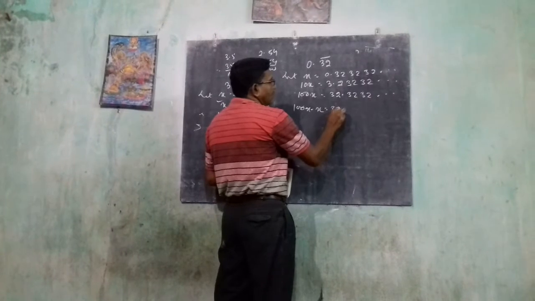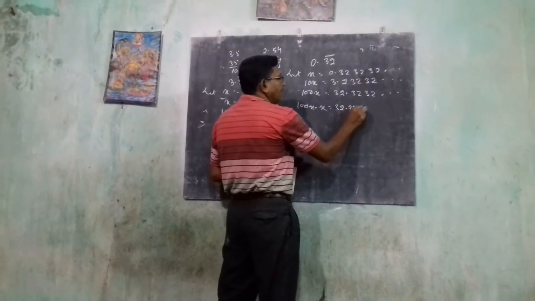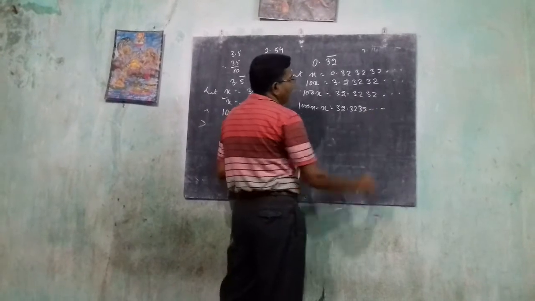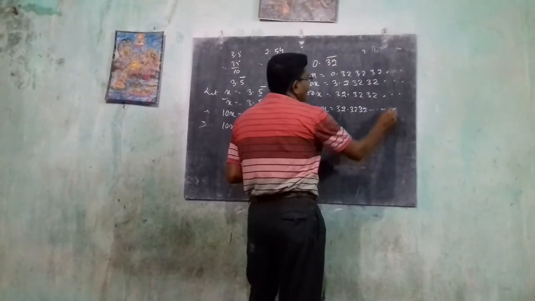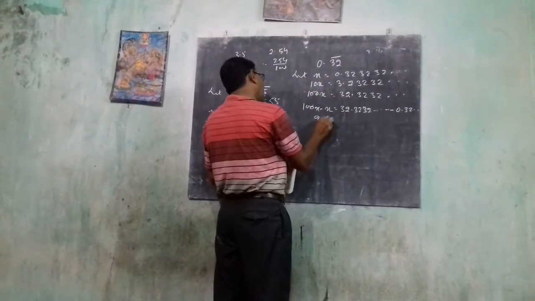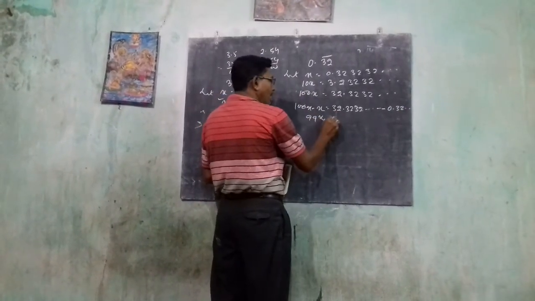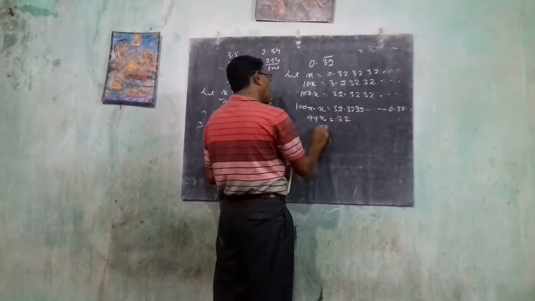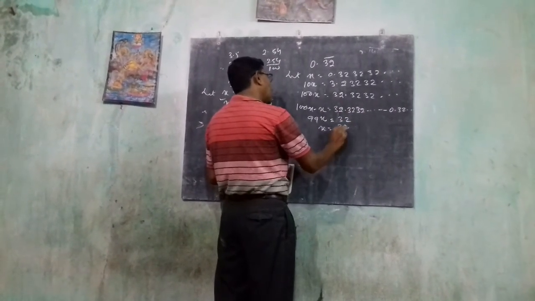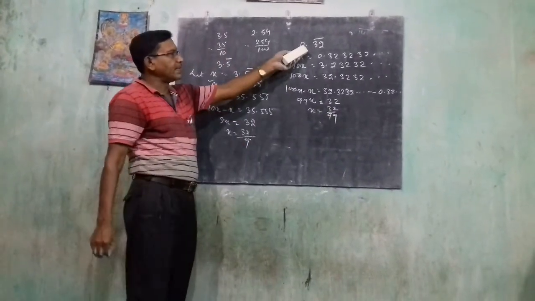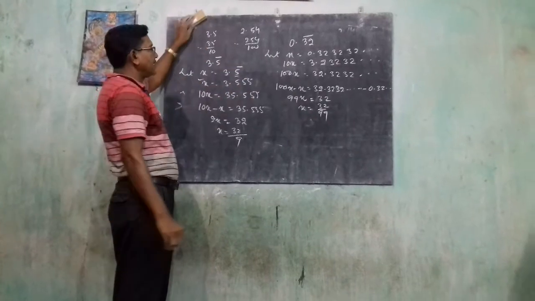This means 32.32, sorry, 32 dot minus the x value, which is 0.32 dot. This means 99x equal to 32 minus 0, which is 32. So x is equal to 32 by 99. Okay, this is how from the decimal expansion we get a rational number.